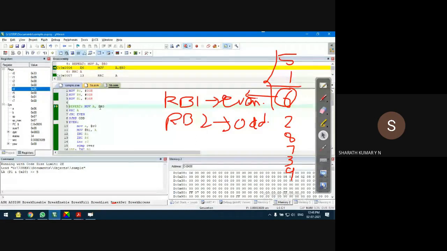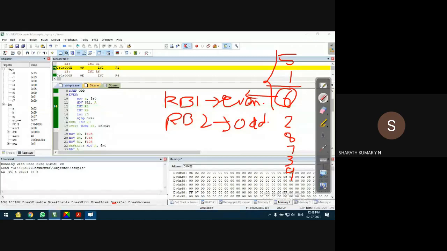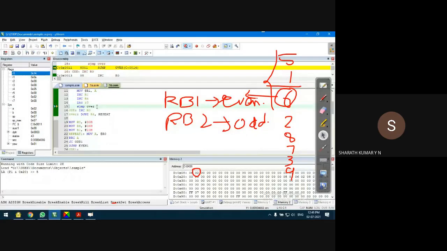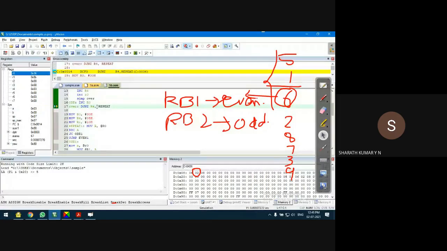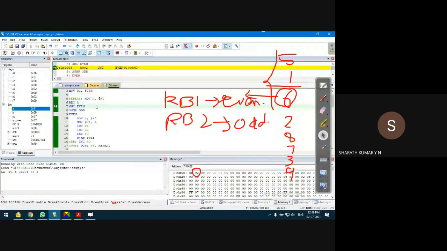You can observe that out of the given data, the second even number is 2, according to the data we have provided. The 2 should be copied into the next location. You can observe that the second location is copied with 2. If I press F11 on my keyboard, the process continues. All the even numbers will be copied into register bank 1. That's all, I don't have any more even numbers.